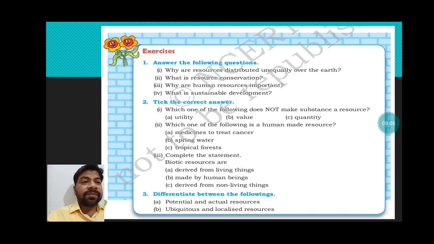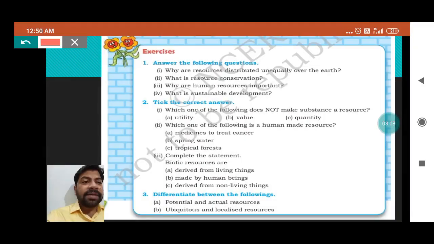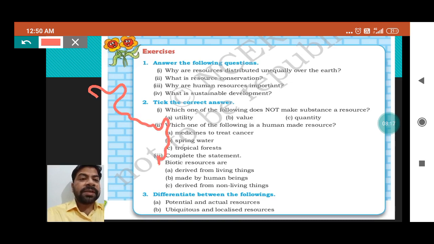Take the example of our own country. Our country is not the same everywhere. It has different physical relief. That is why it is not the same everywhere.